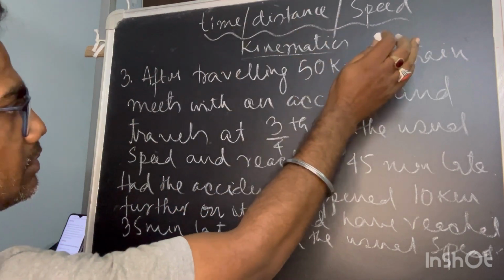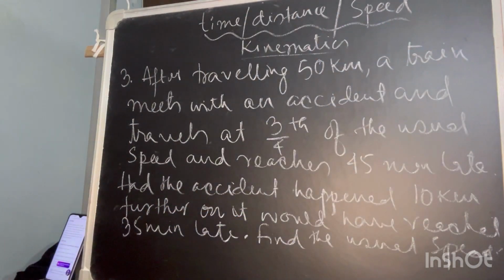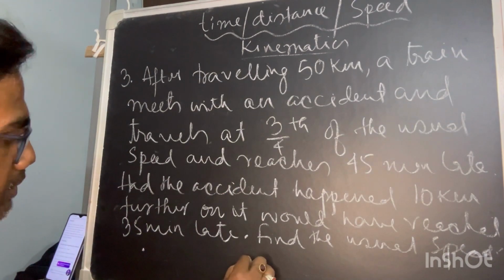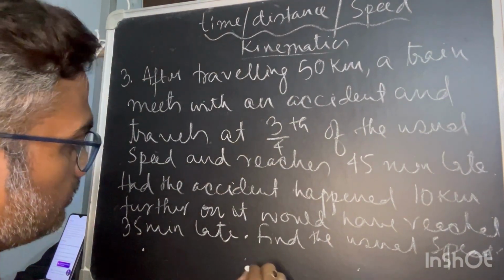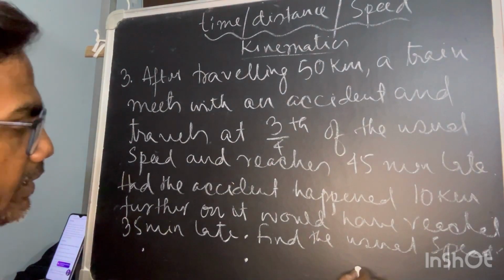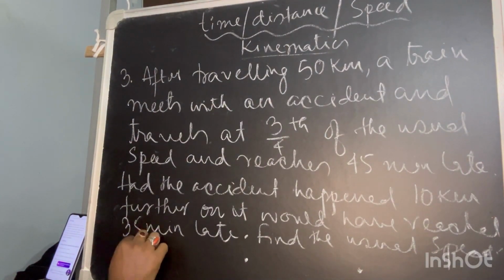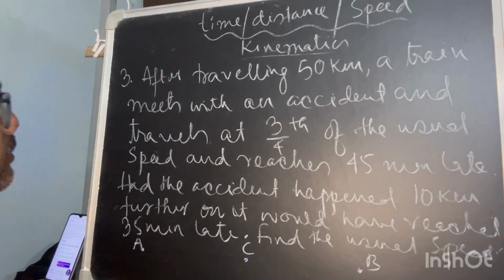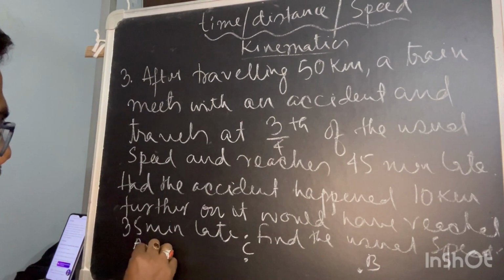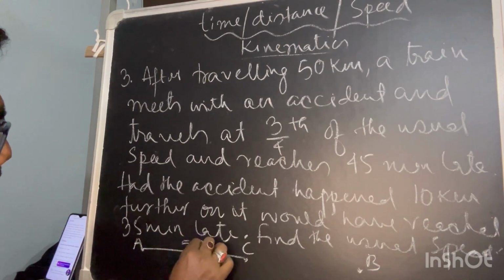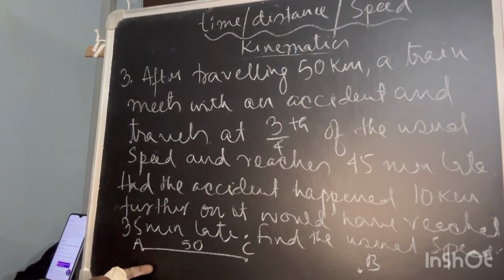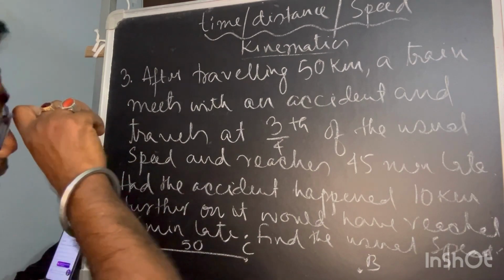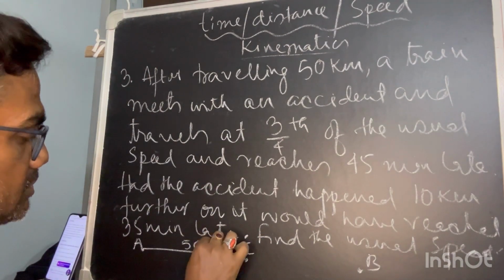If I break this journey into 3 points, where the start point and end point are A and B, and there is a point C where the accident happened, so AC is your 50 kilometers. Just see how I am breaking this problem into parts. That will make the thing easy.